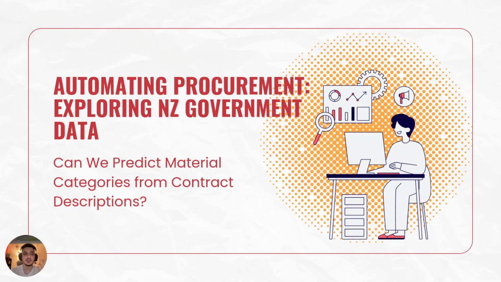What we will be doing is solving a problem on our data set. So, let's get started. I'm calling this series "Automating Procurement: Exploring New Zealand Government Data." So the question is, can we predict material categories from contract descriptions? Let's get a good idea of what is going on.